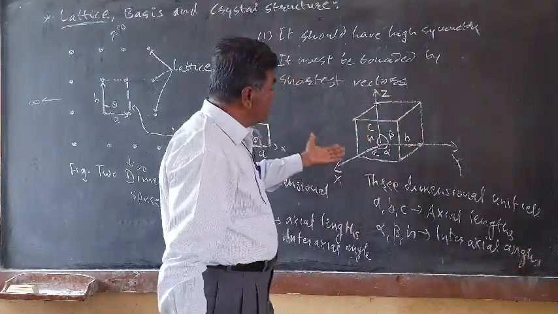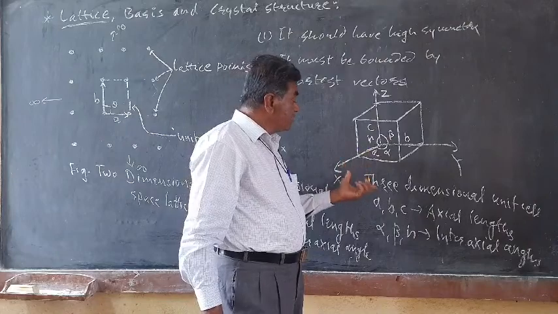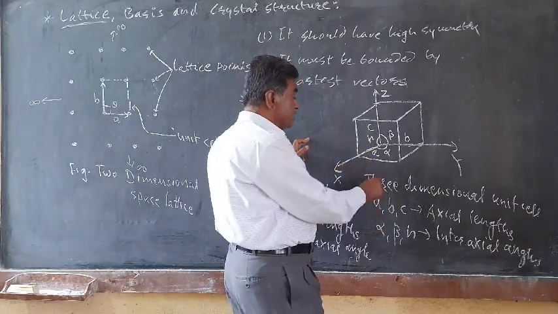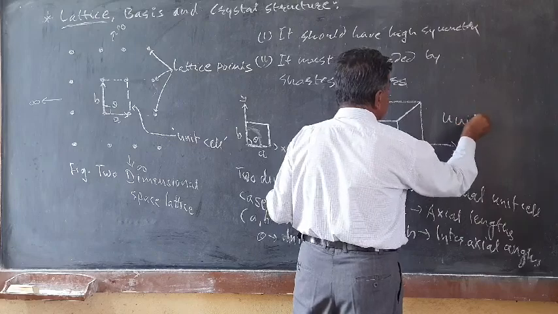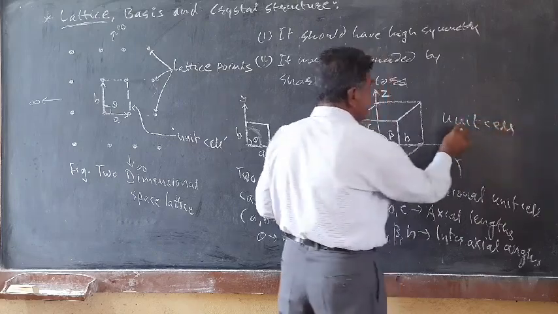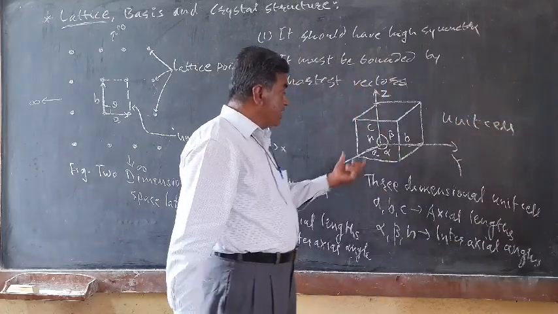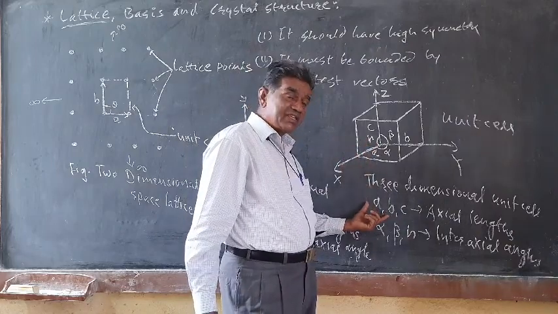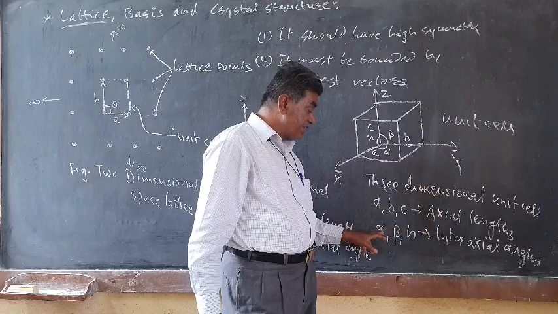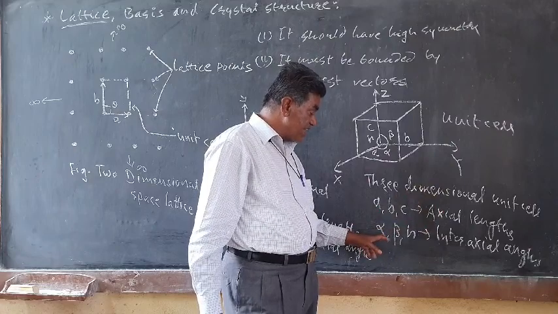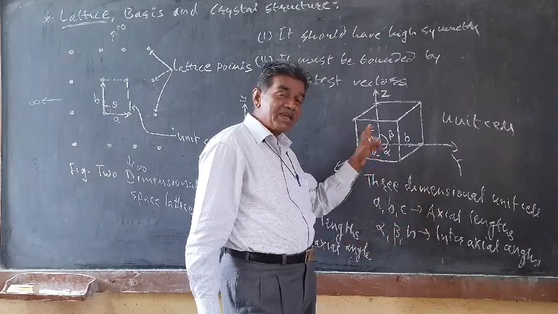So this is the three-dimensional unit cell, and its size and shape is given by 6 parameters: a, b, c, 3 axial lengths, and 3 interaxial angles, alpha, beta, gamma.